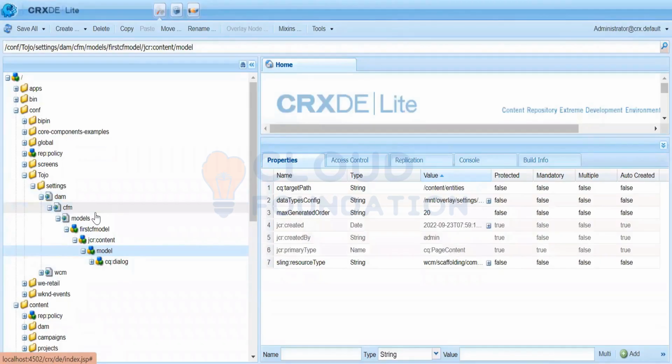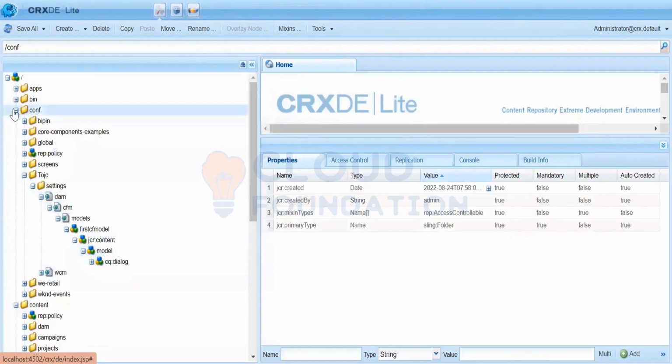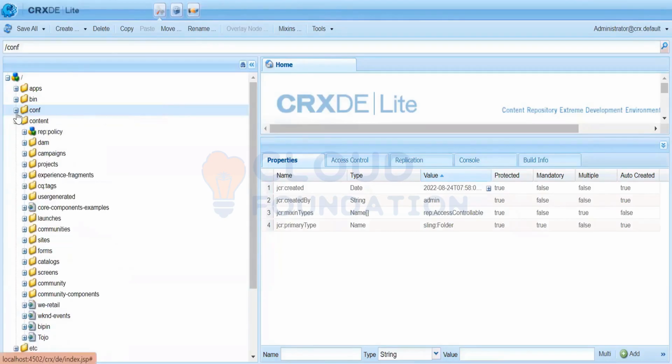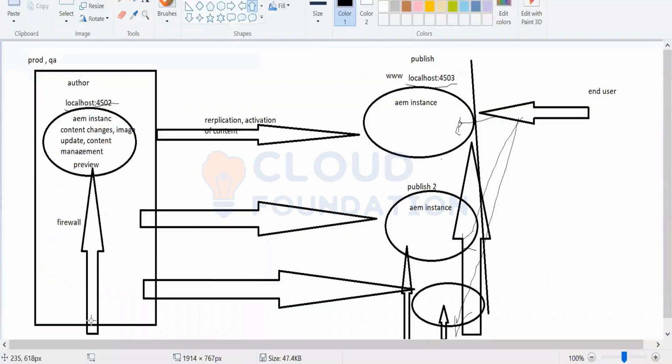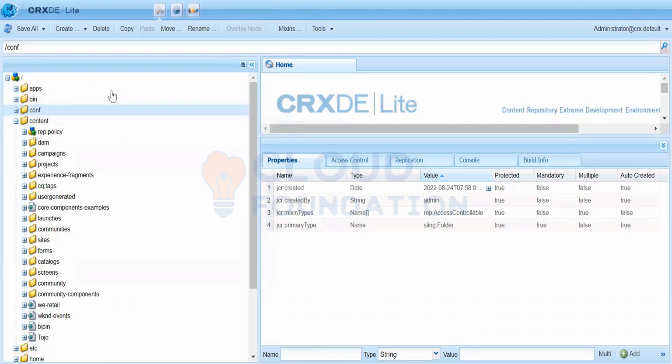Now, whatever is a part of content is not checked in, that is always replicated. Whatever goes below content, you will always replicate it. Apps, it's all your code. Code is never replicated. Code is always deployed separately on a separate instance. Here we are deploying the code on author. We are deploying the code separately on three publisher instances. Code is all that goes inside apps. You do not replicate it.